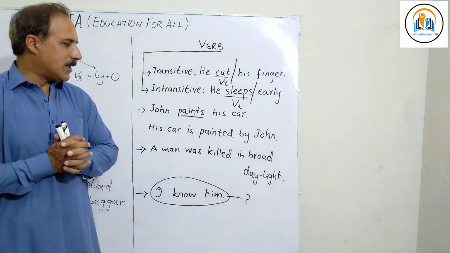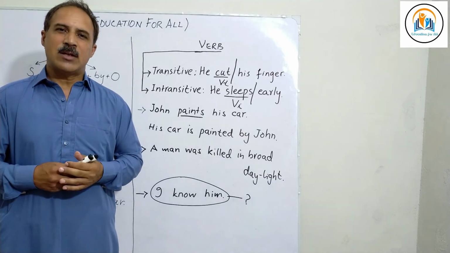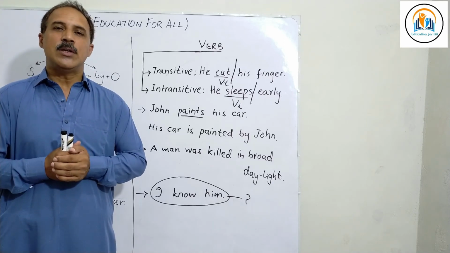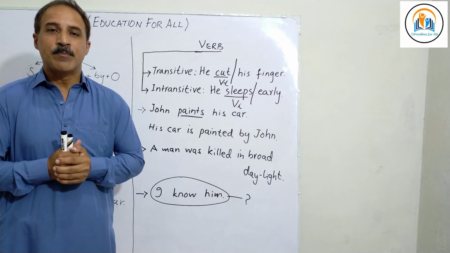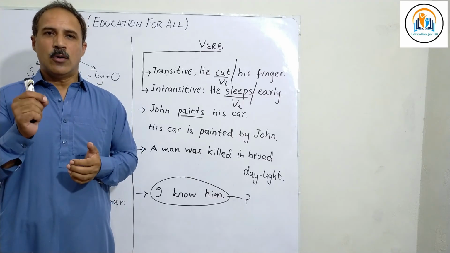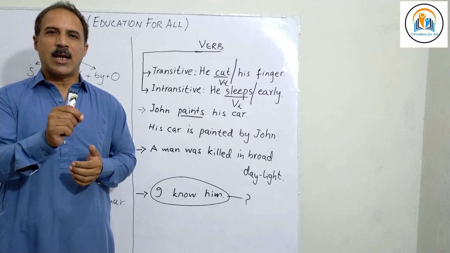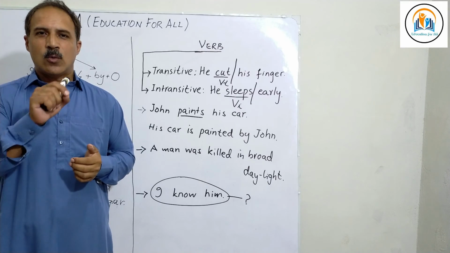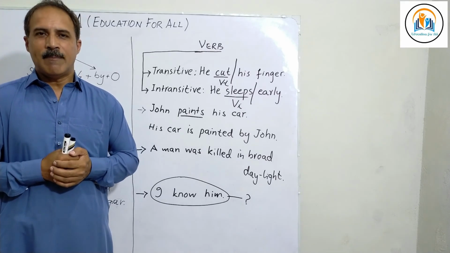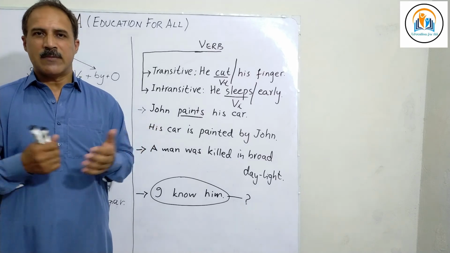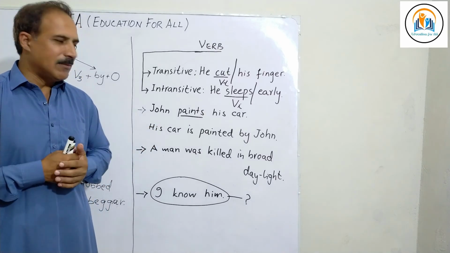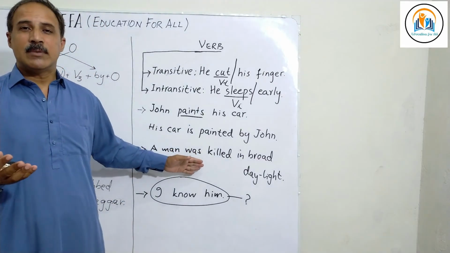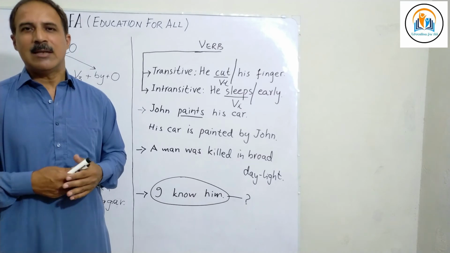And the purpose is to tell you that passive construction is required on a daily basis. Every day in everyday life, we use passive construction without even knowing it, especially in offices. The report must be submitted by the end of the day. Passive construction. You are required to deposit your fee by the end of this month. Passive construction. A man was killed in broad daylight. Passive construction. By unknown people is something we don't add to the sentence because it becomes irrelevant.